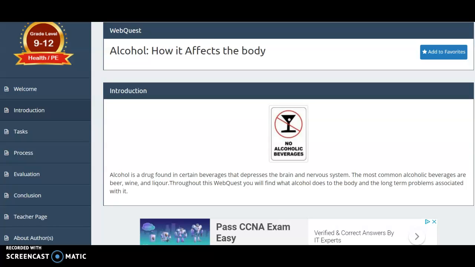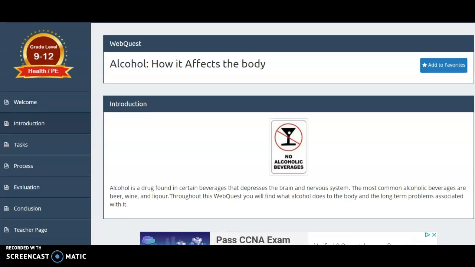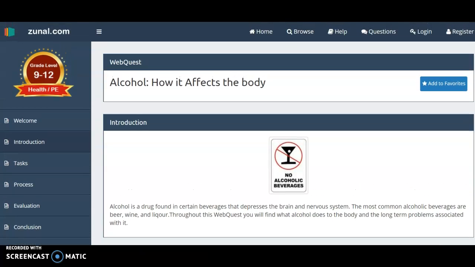Right, so I selected this WebQuest on alcohol because alcohol, of course, is a really famous poison, and it's something we do talk to students about. I don't use a classroom setting, but I wanted to start with this. It says grade level 9 to 12, which is probably right about the grade level that I would hope to be writing my online program.